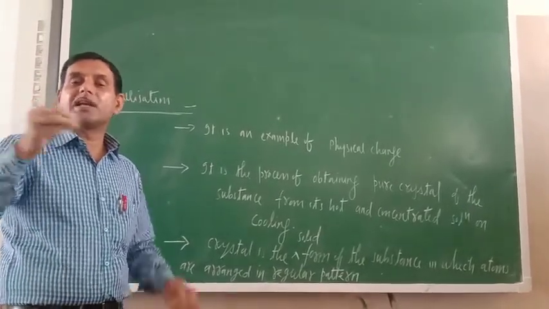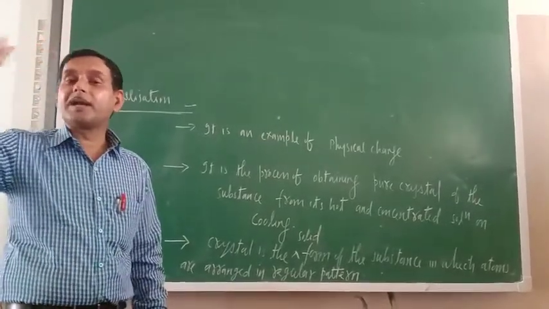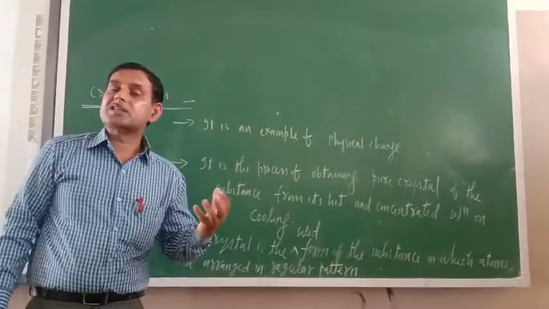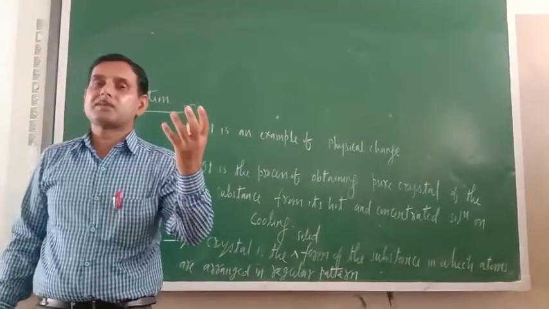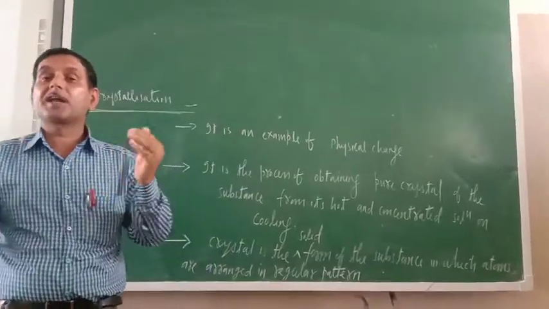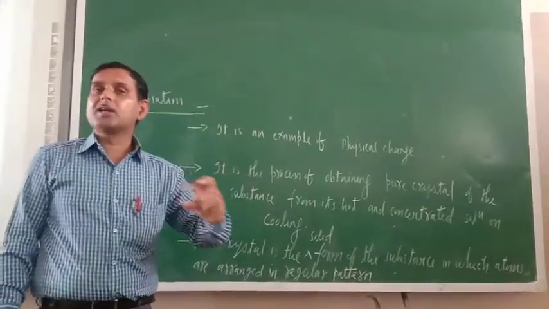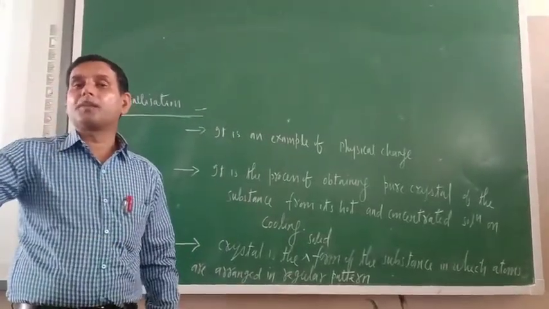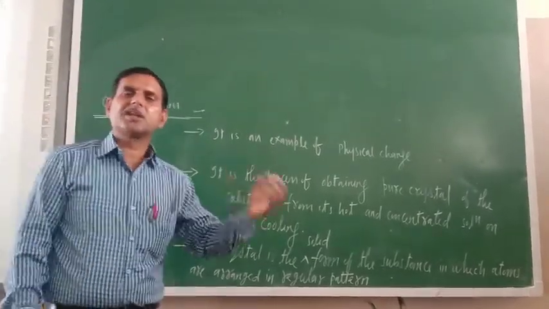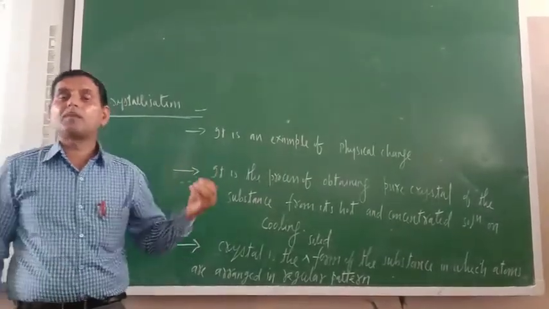Three-dimensional means when atoms are arranged in a regular pattern, then only they will obtain a fixed shape in three-dimensional space. So crystal is a solid form of the substance in which atoms or their constituent particles are arranged in a regular pattern. If they are not arranged in a regular pattern, they will not obtain a particular shape in 3D. So crystal is a pure form of the substance.